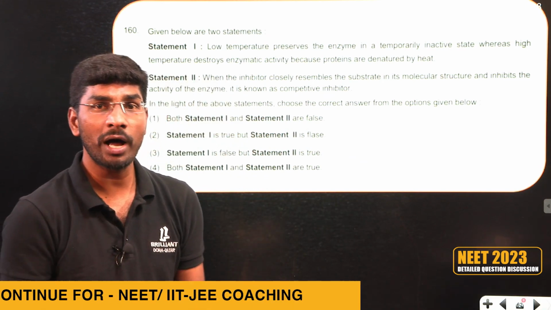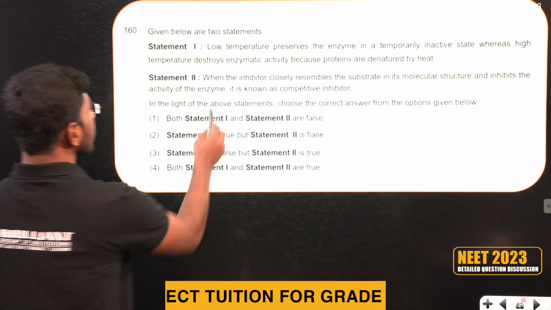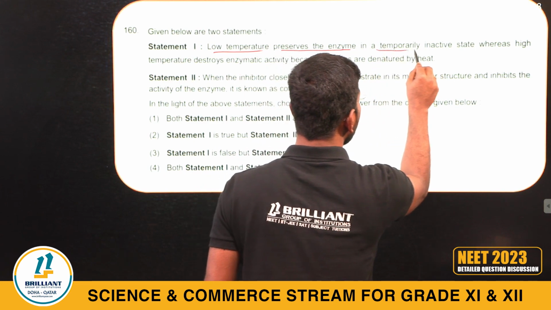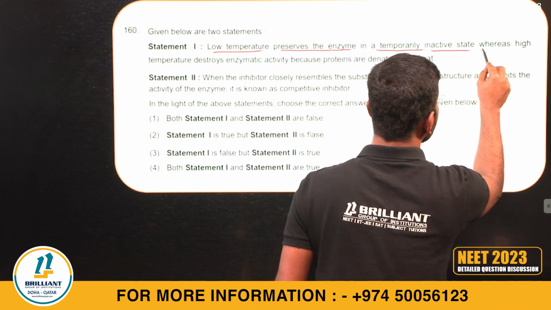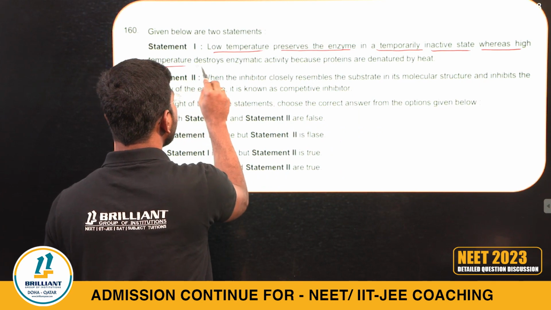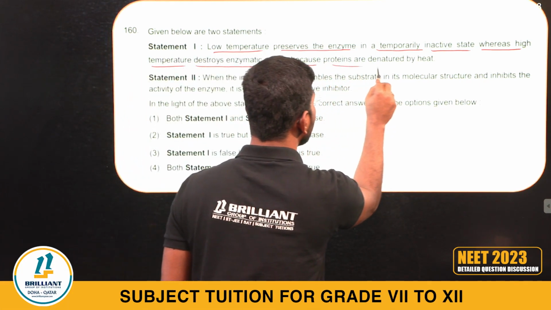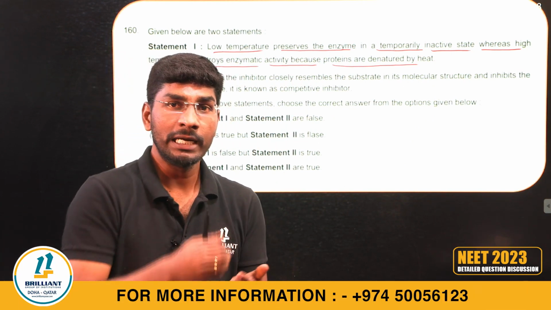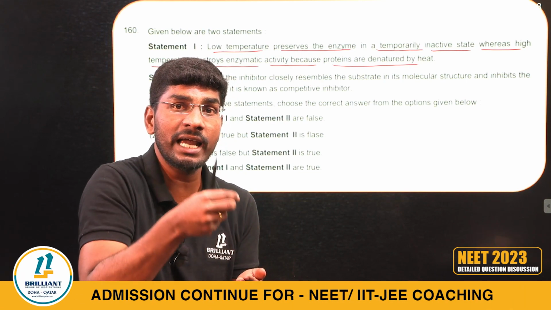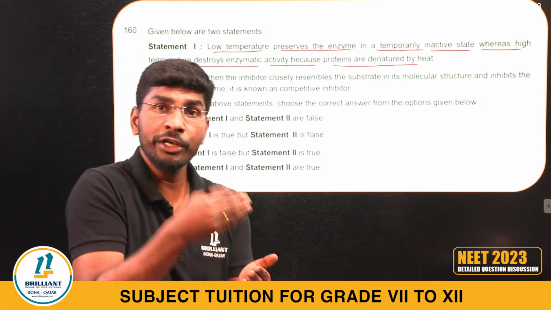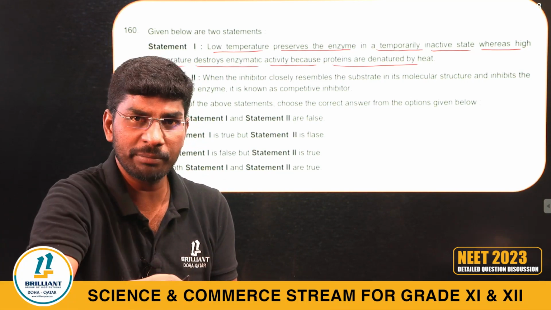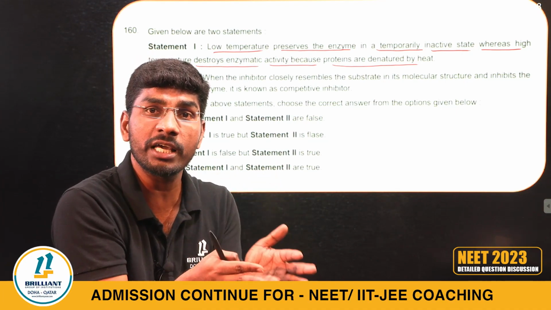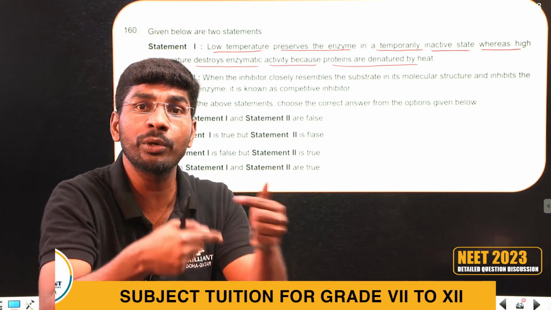160th question. Statement based question. Low temperature preserves the enzyme in a temporarily inactive state, whereas high temperature destroys enzymatic activity because proteins are denatured by heat. Biomolecule chapter, if you remember, as temperature increases, initially enzyme activity also increases. When you increase the temperature beyond the optimum temperature, enzyme activity decreases because enzymes are made up of proteins. Proteins will be degraded when you increase the temperature.